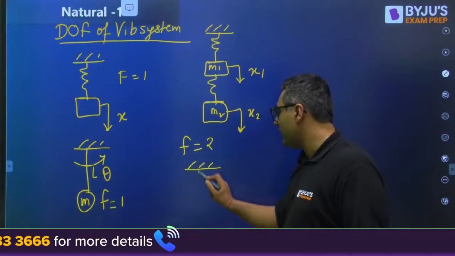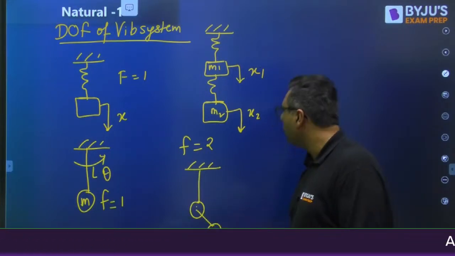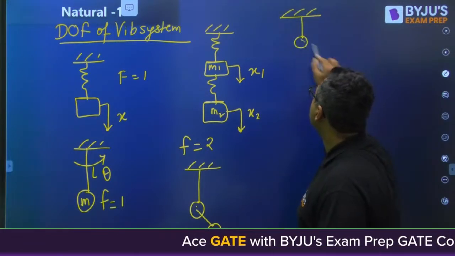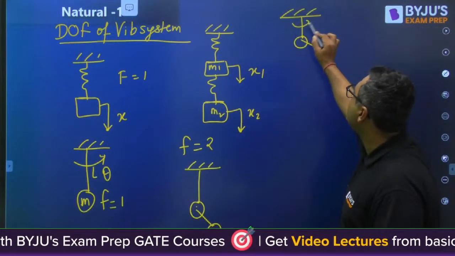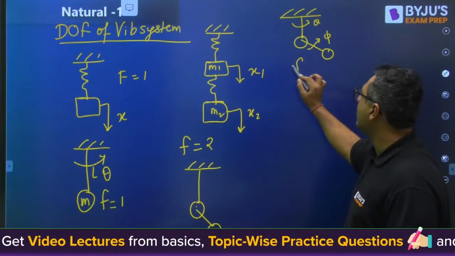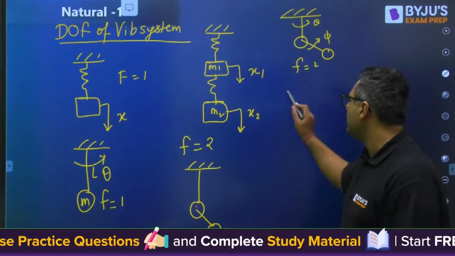Similarly, if we have this, we can have one more thread, one more ball. I'm having one rod, one more thread, one more ball. So theta will be this motion, phi will be this motion. That's why degree of freedom will be 2. Similarly, the more the motions, the more the degree of freedom.